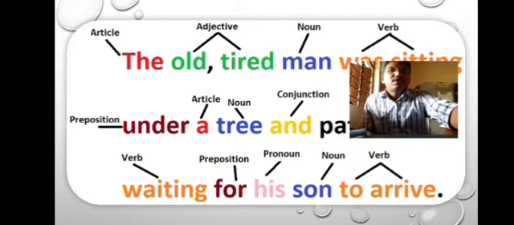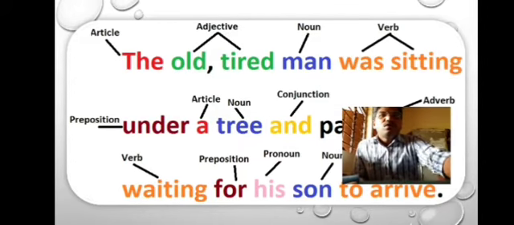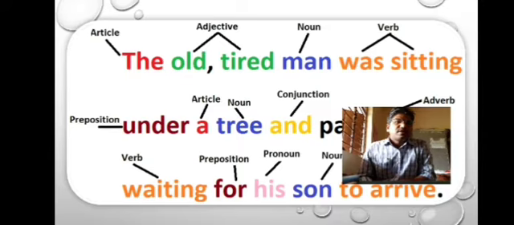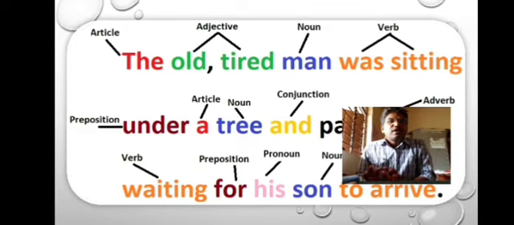Yes, my dear students, why are old and tired adjectives? I will explain you later. Both are the describing words of a noun, man. So man is the name of a person, so it's a common noun. We can recognize it as noun.